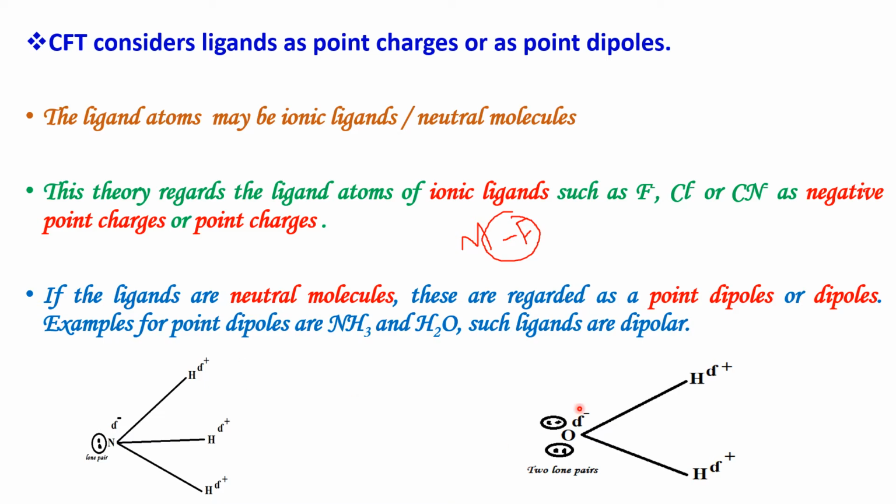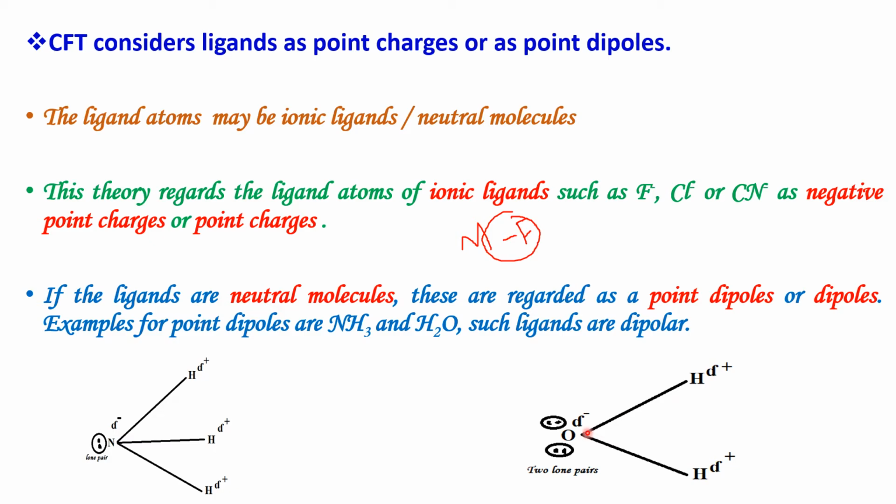In the case of water molecules, there are two lone pairs of electrons, and the oxygen atom gets a partial negative charge because of the two lone pairs, and the hydrogen atoms get a partial positive charge.